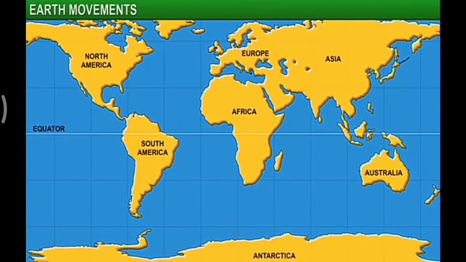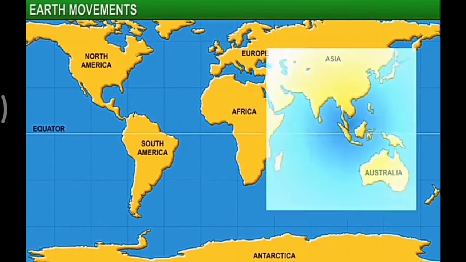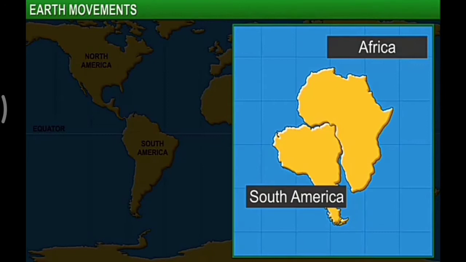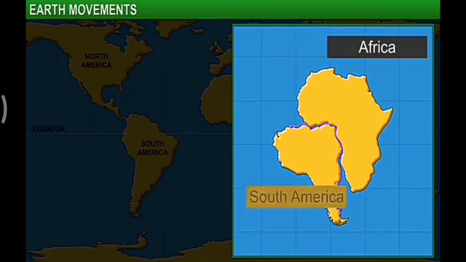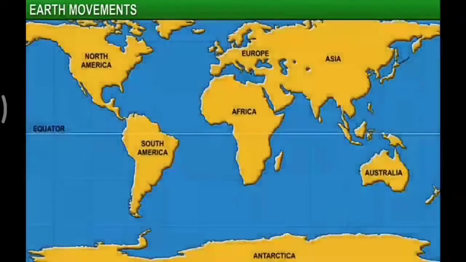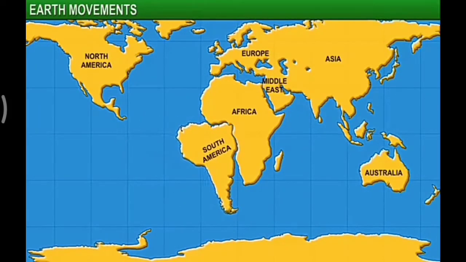Here is an interesting fact that substantiates the story. If you examine the shapes of the continents closely, you will notice that the edge of the west coast of Africa complements the shape of the east coast of South America, just like two pieces of a jigsaw puzzle.